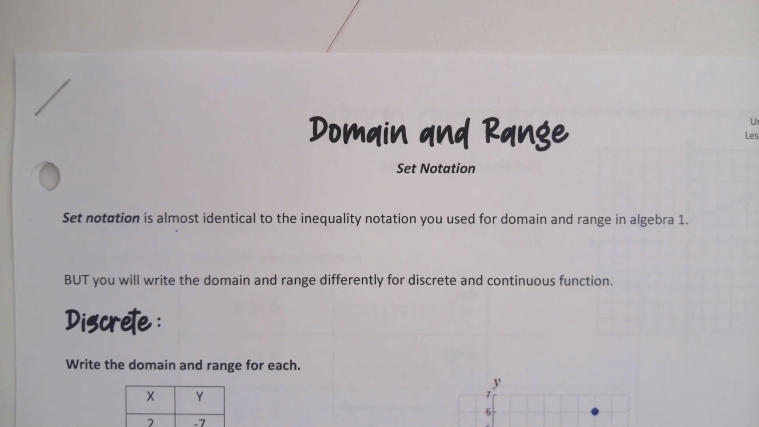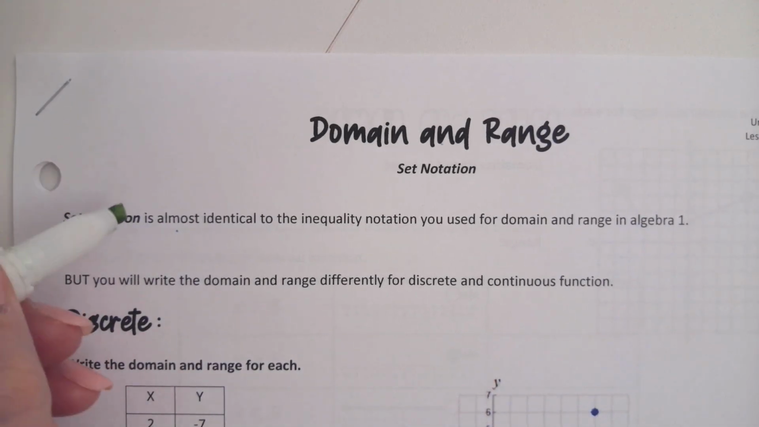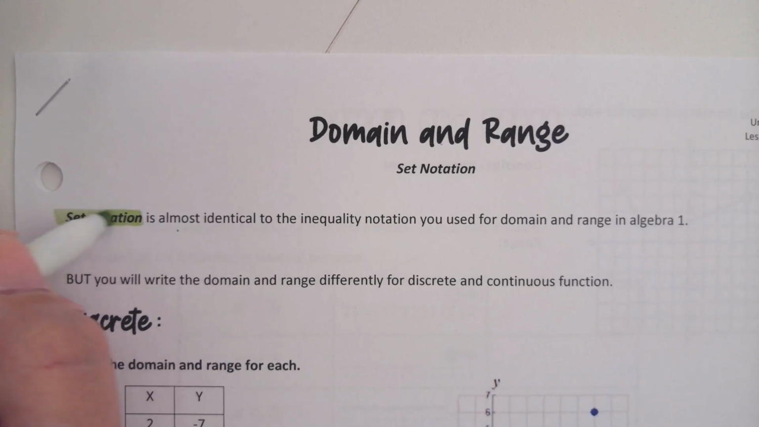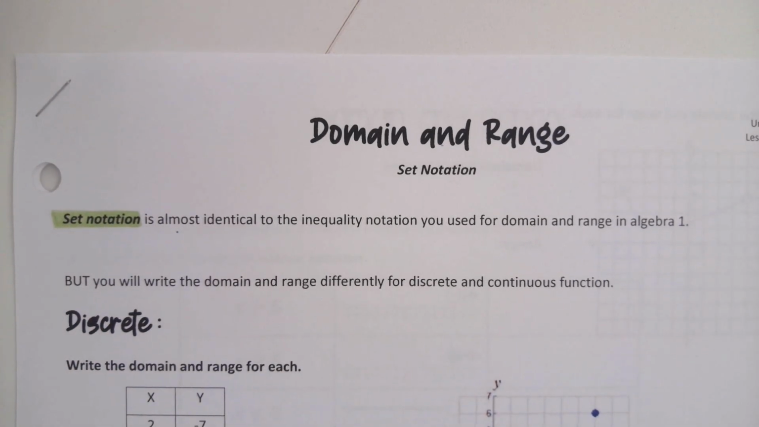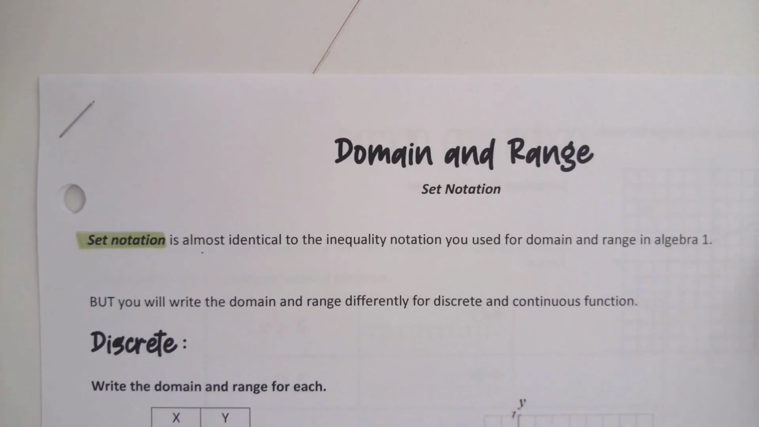is learned in Algebra 1. In Algebra 1, we call it inequality notation, but its technical name is set notation. Basically, the only thing we change is we put braces, like little squiggly brackets around it, and then we're like, ta-da, it's set notation, and then it makes you feel like it's something special, but it's really not. Set notation, again, is almost identical to the inequality notation that you use for domain and range in Algebra 1.